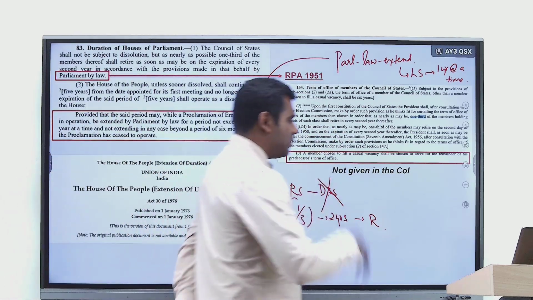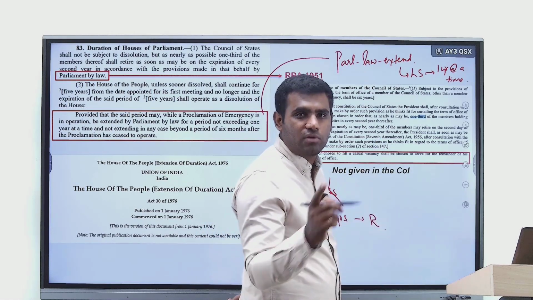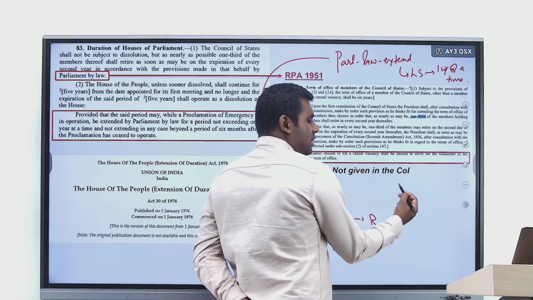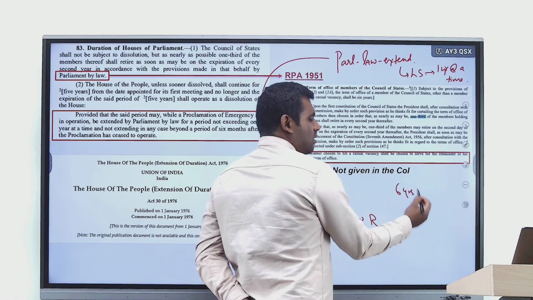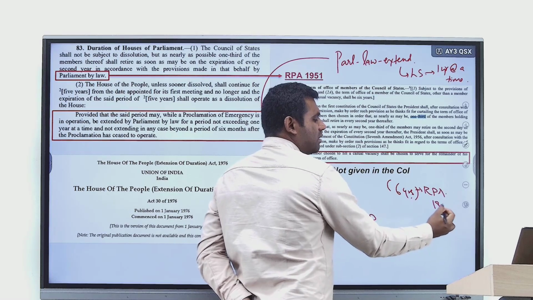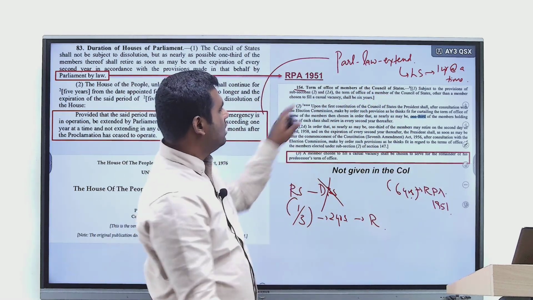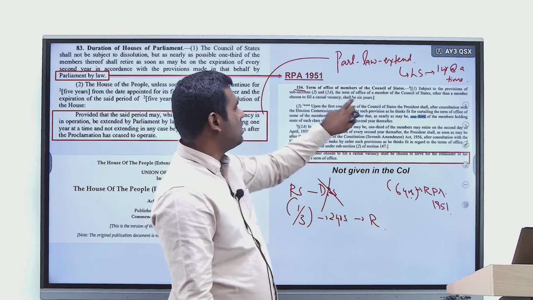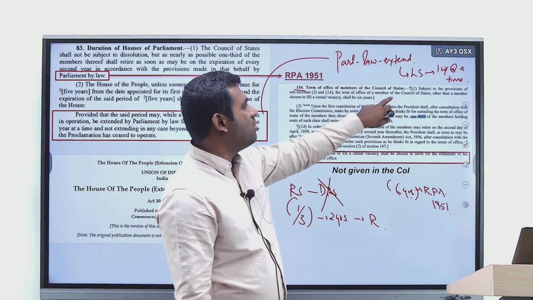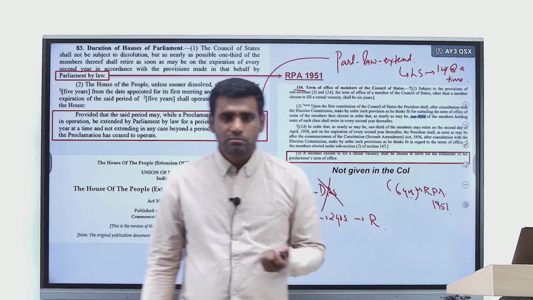But today, if we come to this understanding that an MP of Rajya Sabha has a maximum tenure of up to 6 years, where is it given? It's given in the Representation of Peoples Act 1951. See here, in section 154, subject to the provisions and all that, the term of the office of a member of the Council of States shall be for a period of 6 years.